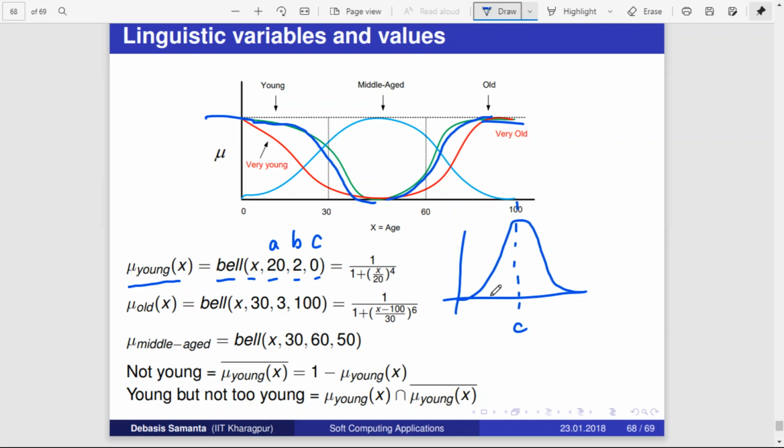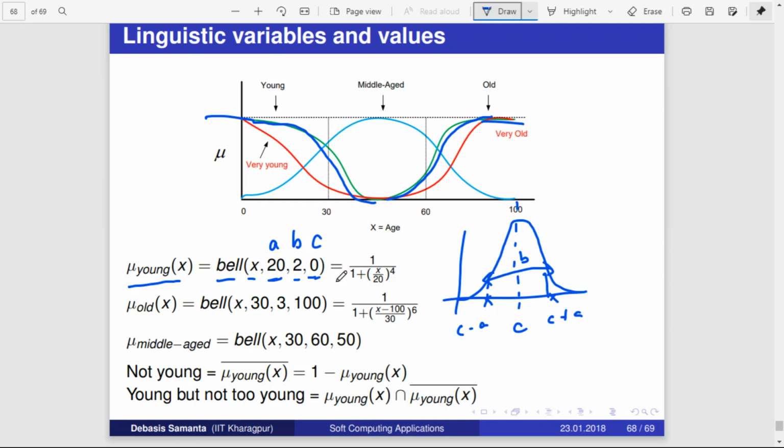Then we take some point here, which is c minus a, and some other point here, which is c plus a. It will cut the graph somewhere, and that point is b. Here we take 20 as a, b is 2, and c is 0.